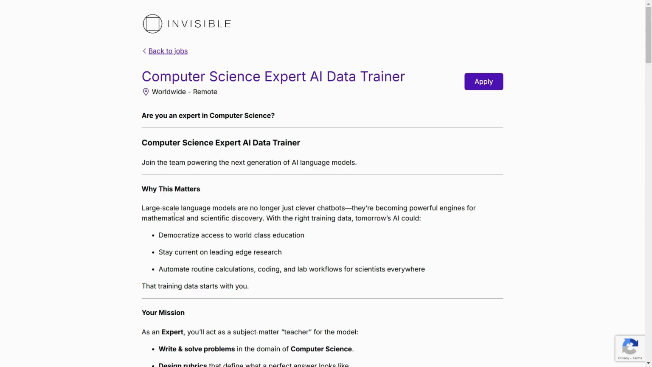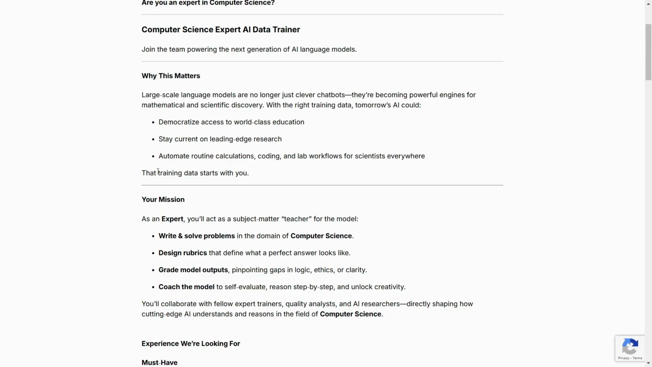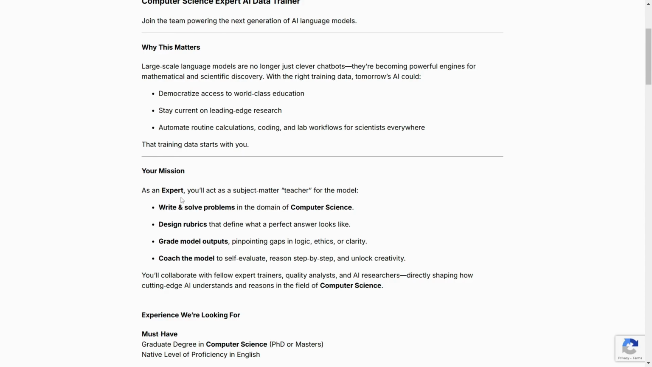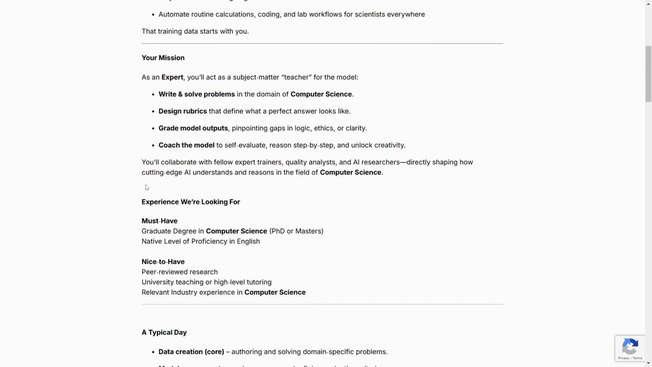All right, so we can see here computer science expert AI data trainer, join the team empowering the next generation. So those are just their description, okay? So what we're really interested in is our mission. Now your mission as an expert, you'll act as a subject matter teacher for the model. So you'll become a teacher, write and solve problems in the domain of computer science. Design rubrics that define what a perfect answer looks like, grade model outputs, coach the model, okay? So that's the work you will be doing.